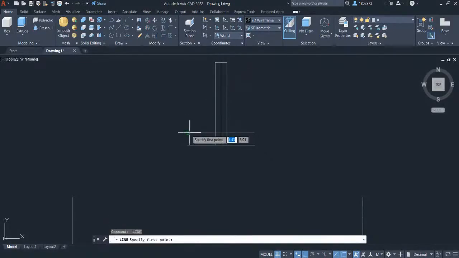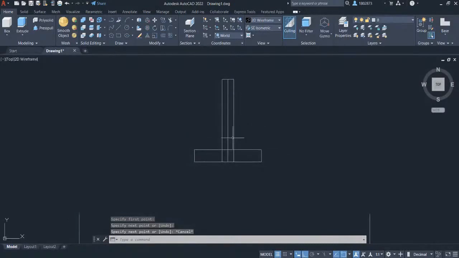Press space to repeat line. Let's stretch out this line. Select the line, left click to this endpoint, and connect it here. Do the same on the other line. Erase the midpoint line and this line. Press E and press enter. Press L for line again and finish out the sketch. Let's create a window selection to this sketch. Press join and press enter.